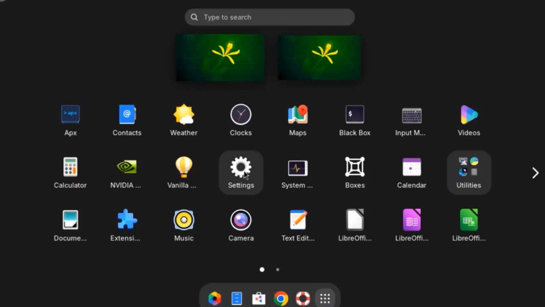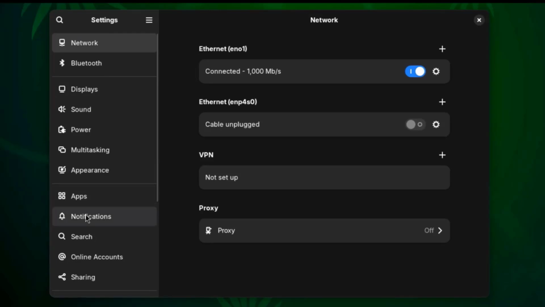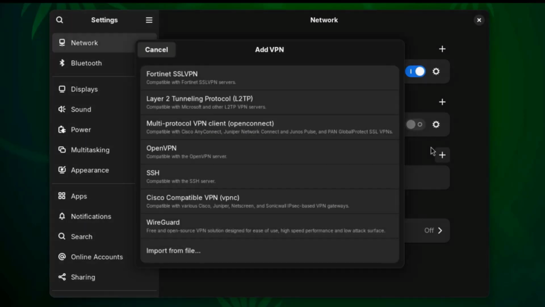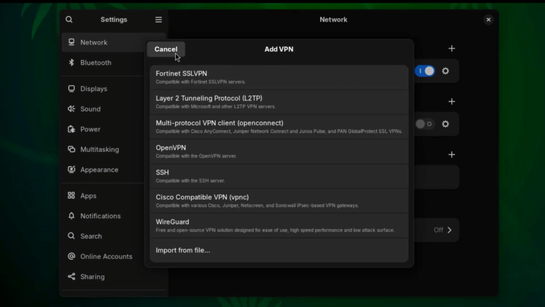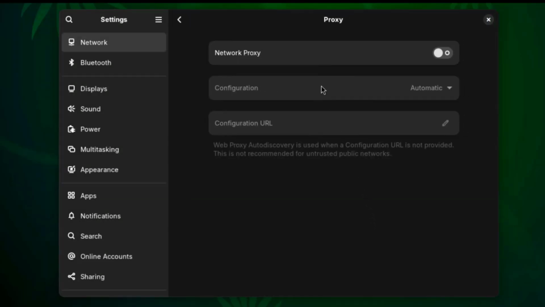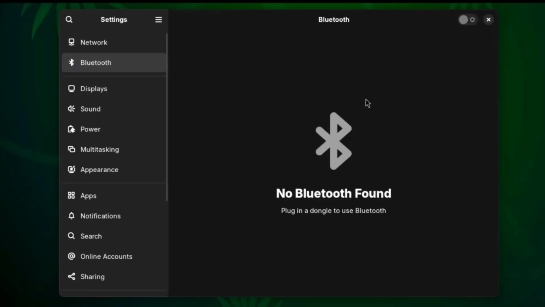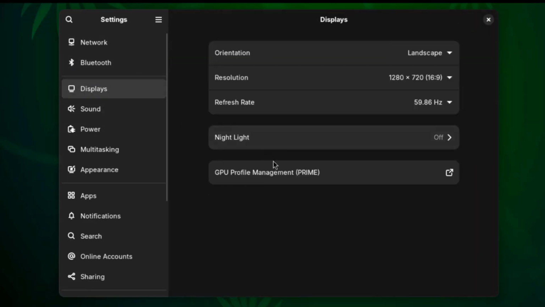I'll open the Settings app. And these are some of the settings. Network, and set up a VPN here. I can also configure a proxy. This is Bluetooth. This is displays. This is also the GPU profile management.